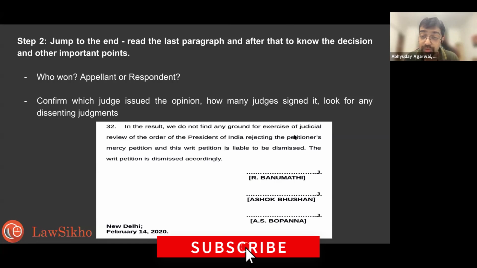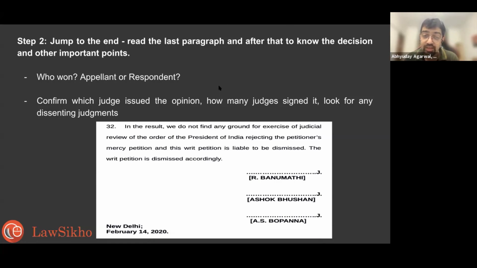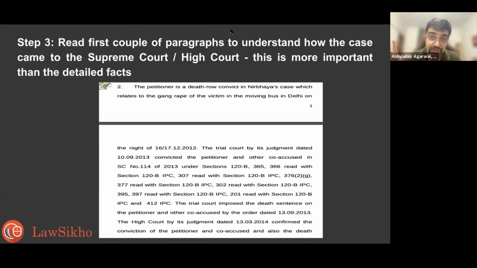Confirm which judge issued the opinion, how many judges signed it, and look for any dissenting judgments. Exactly. So the petitioner failed, right? Union of India won. The pardon was not successfully challenged. Now you saw Justice Bhanumati wrote for 3 judges, with Ashok Bhushan and also Justice Bopanna. So it is a 3-judge bench. Now with this, you're making progress without reading much of the case. And we are going to use this strategy.